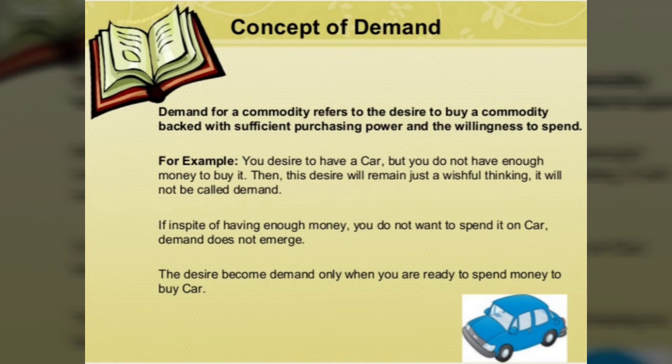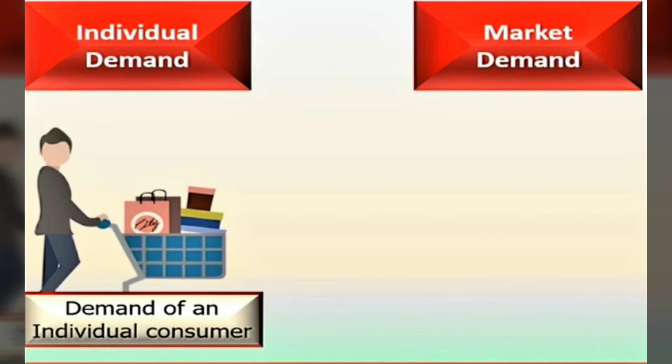Now what does the concept of demand say? For example, if you desire to have a car but you do not have enough money to buy it, then this desire will remain just a wish. It cannot be called a demand. But if in spite of having enough money you do not want to spend it on a car, then it again cannot be called a demand. A desire becomes demand only when you are ready to spend to buy a car. Now what is the difference between an individual and a market demand?